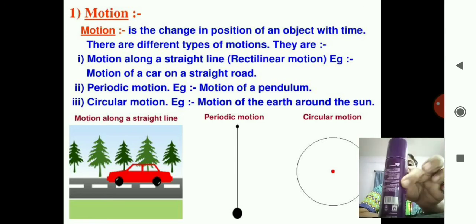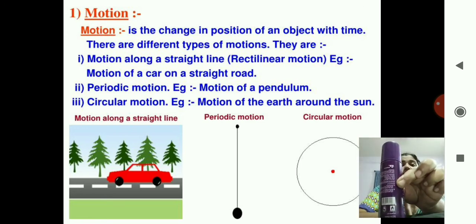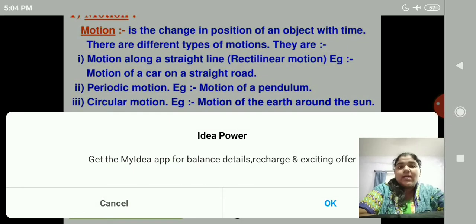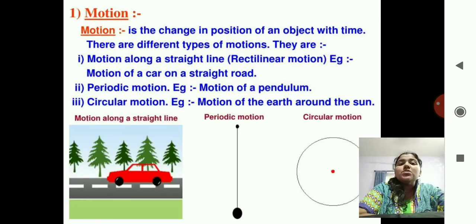If I'm just keeping it here, I'm not moving it at all, so that is not a motion. Okay, so the motion is a change in position of an object with time. And now there are different types of motion. That is, motion along a straight line, that is rectilinear motion. Okay, linear means straight. Example, motion of a car on a straight road, correct. You can see the first picture, motion along a straight line.